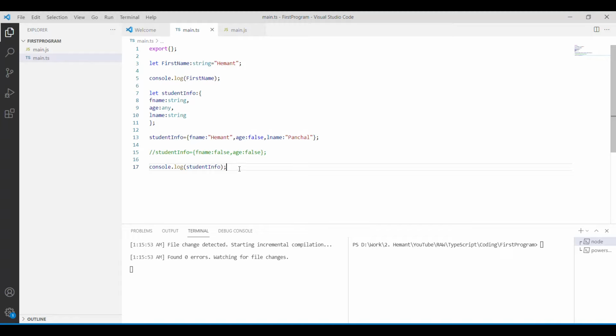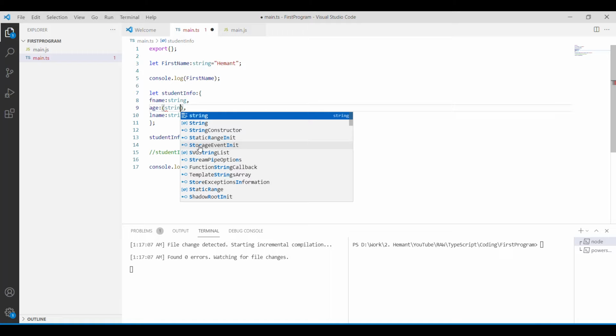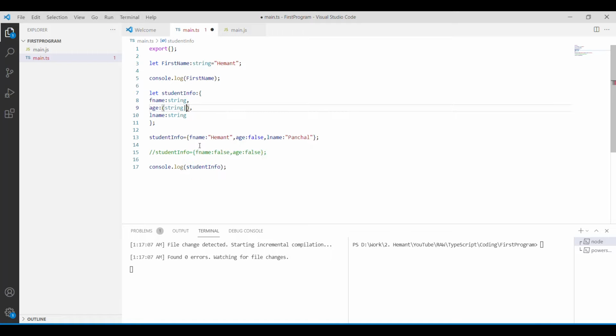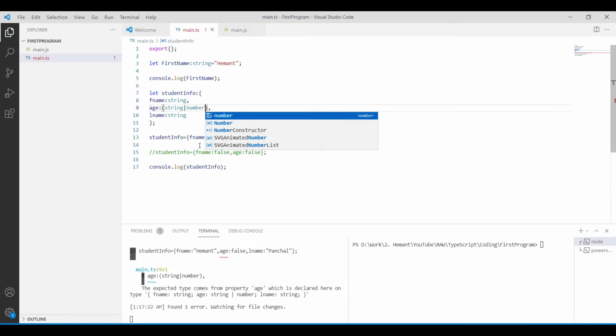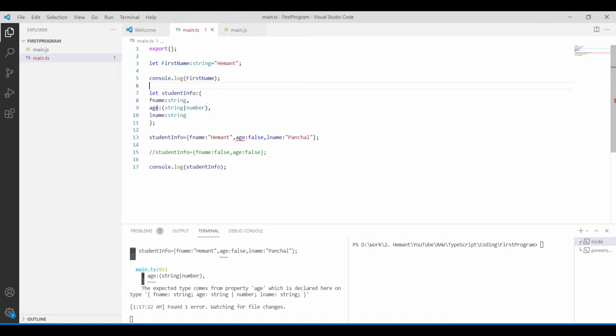So what I will do is change the data type any. I will say I want that value to be either a string or a number. This is how you can specify it.